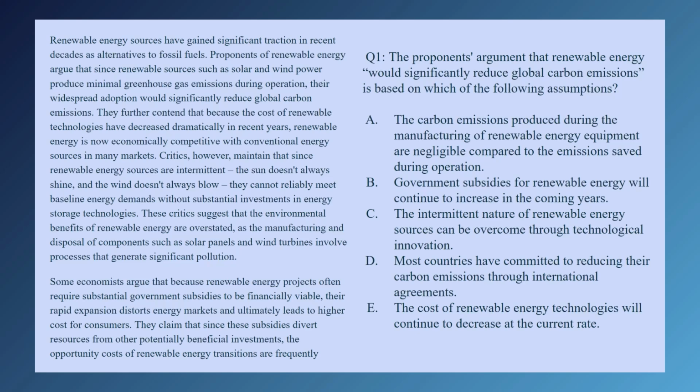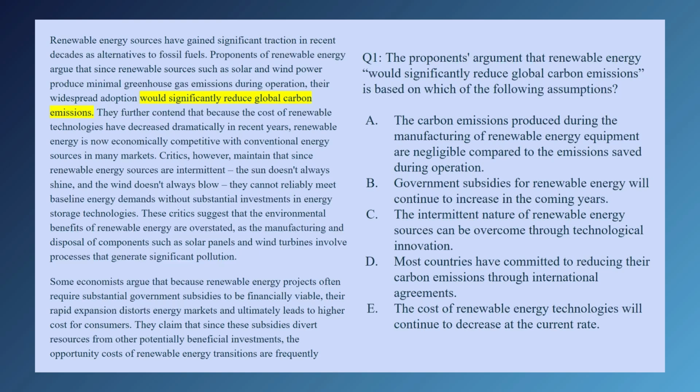The evidence that supports this conclusion that widespread adoption would significantly reduce global carbon emissions is here, slightly above: since renewable sources such as solar and wind power produce minimal greenhouse gas emissions during operation. Let's look at our answers and see which one seems like a bridge between those two.